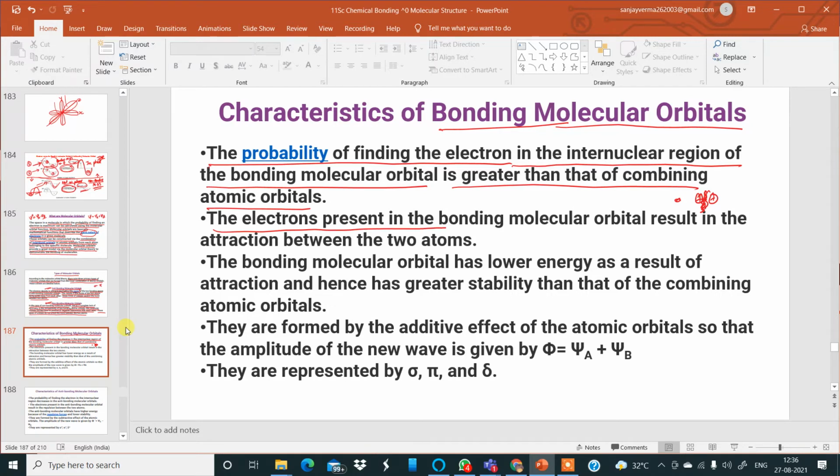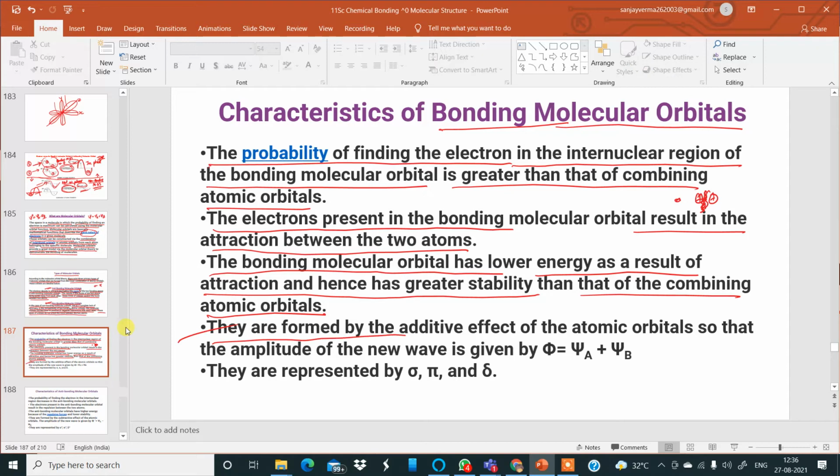The electrons present in bonding molecular orbitals result in the attraction between the two atoms. Because of the electrons present between the two nuclei, the two nuclei attract each other in spite of electrons being present there. The bonding molecular orbital has lower energy as a result of attraction, and hence greater stability than that of the combining atomic orbitals.